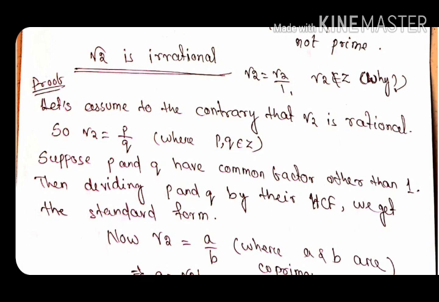As p by q is in rational form, you know there is a standard form. So what is the standard form? If p and q have some common factor except 1, just like 6 by 10 they have common factor 2, then if we divide both the numerator and denominator, p and q, by their HCF, we will get the standard form, where they are co-primes, as we have discussed in class 8. So to get the standard form of a rational number, we divide by the HCF, and here both the numerator and denominator will be co-primes. Then by cross multiplication I will find the value of a.